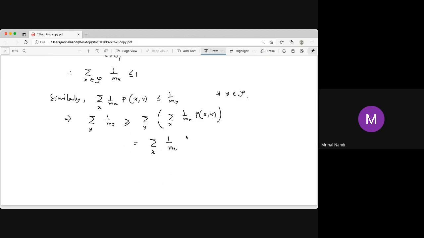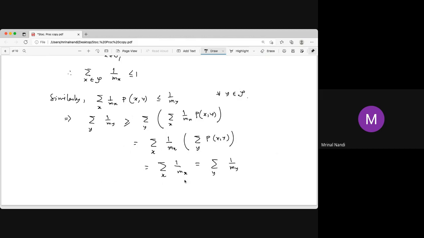Now you can interchange this, sum over y. Then what happens? This is a 1. Remember, this is 1 from x to y. From all y, this is 1. So sum over y of 1 by my is actually sum over x of 1 by mx. It's just a name, y; we can write anything, x, y, anything. Sum over i equal to 1 to n of ai is the same as sum over j equal to 1 to n of aj, equal to sum over k equal to 1 to n of ak.